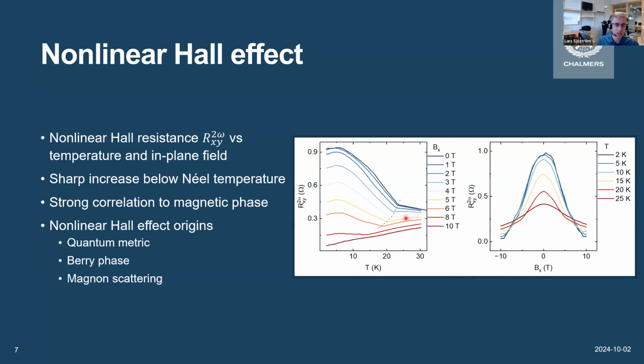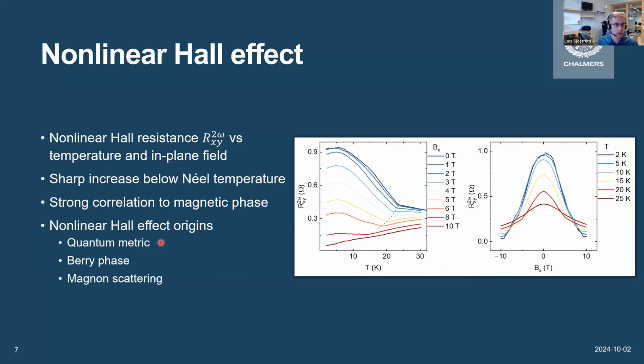And second, we see very clearly here a nonlinear signal even above the Néel temperature, where we should be in the paramagnetic phase. And also here at high fields, we see a small but non-zero signal, even though we are most likely in a quite ferromagnetic phase. And neither of these are expected, at least for the thin layer case, for the quantum metric.